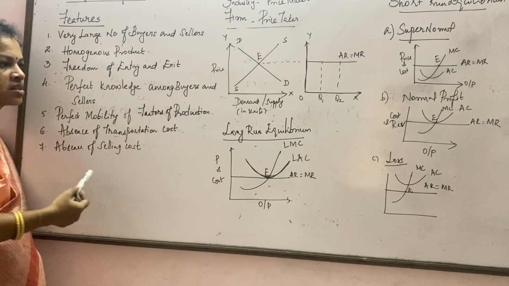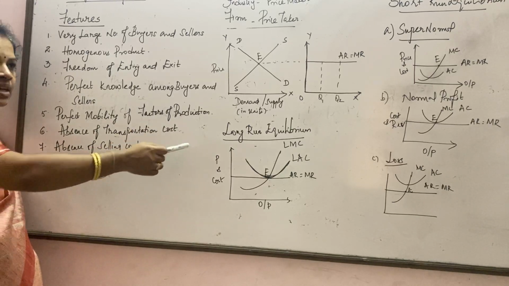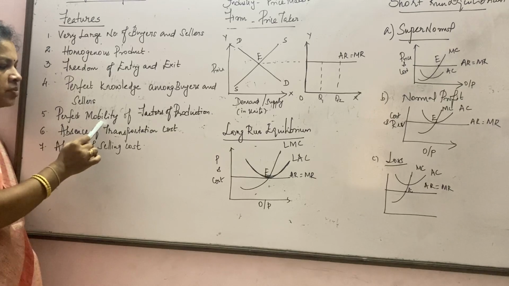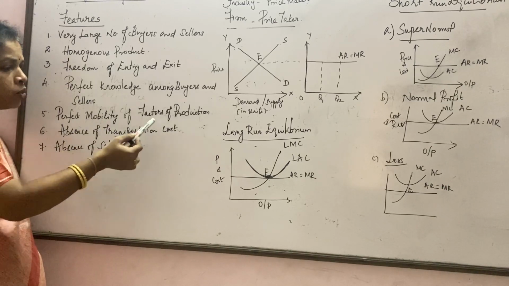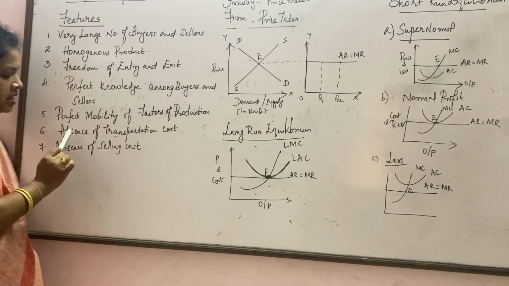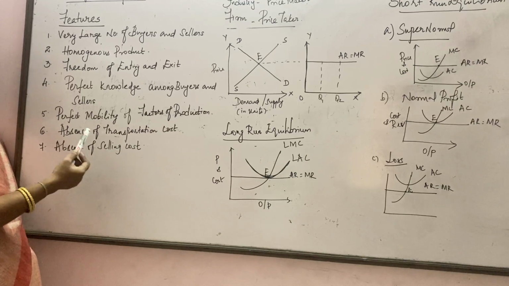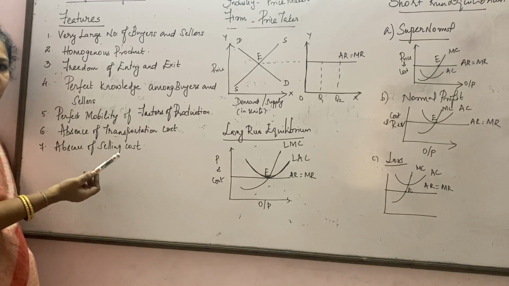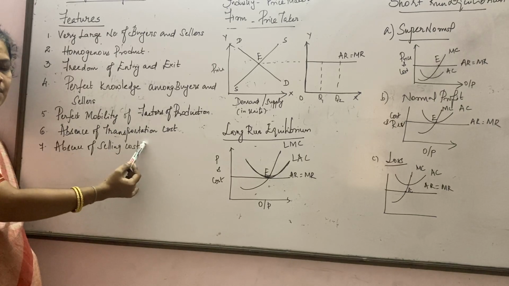So factors of production, yes, we know there are four factors of production: land, labor, capital, and enterprise. So what does it mean here, mobility? It can be moved from one place to another. Next, absence of transportation cost. So whenever we buy any fruits, vegetables, or flowers, we don't find any transportation cost added to it.